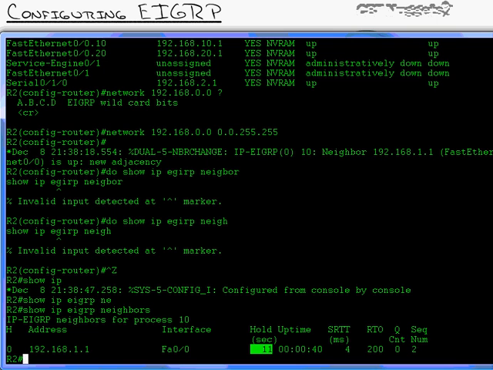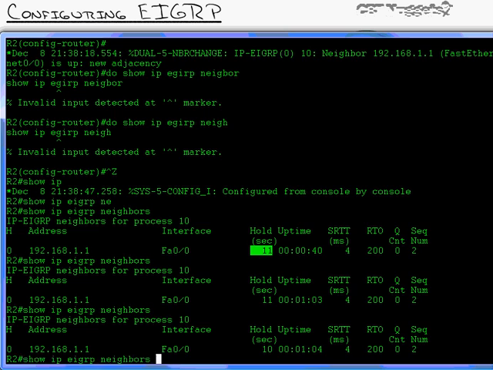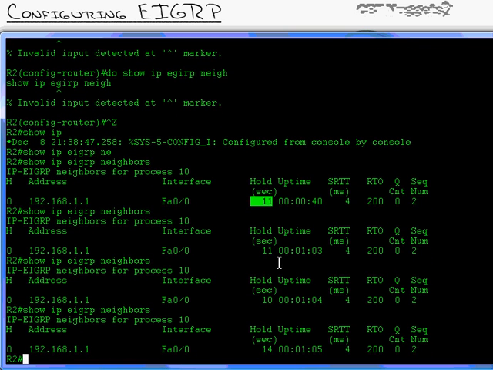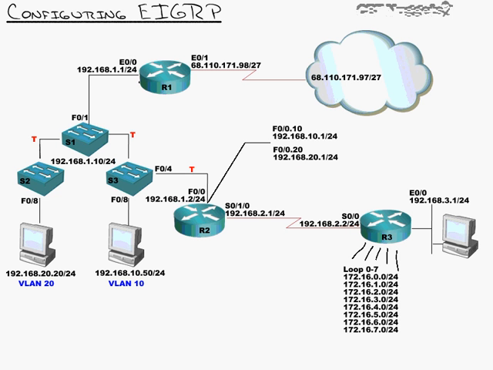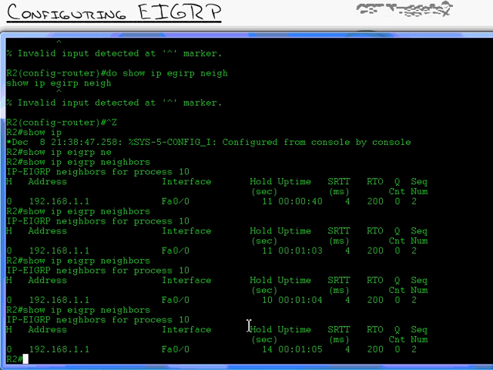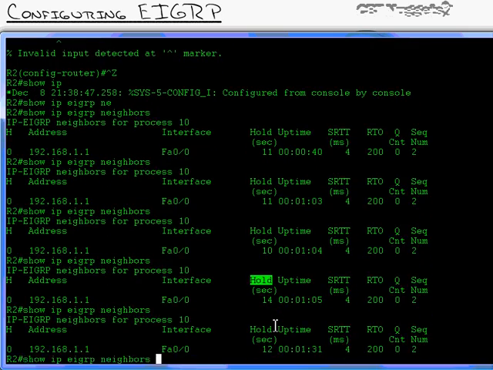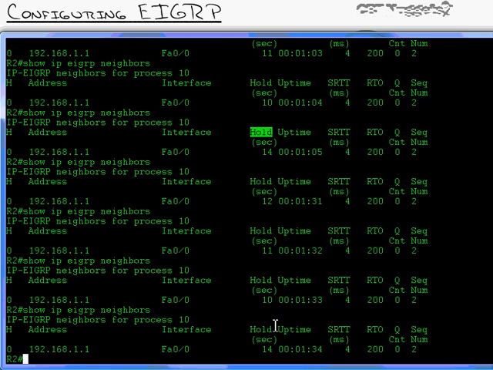By default, EIGRP says hello once every 5 seconds. So if the neighbor stops saying hello for any amount of time, you notice the hold timer going 11 seconds, 10 seconds, oh, back up to 14. That's because this guy is saying hello once every 5 seconds. As soon as this guy receives a hello, it starts the countdown. It says, if I don't hear another hello from you in 15 seconds, aka hold down timer, you are considered dead and I will no longer use your routes. And that's why you should never, hopefully, see this hold timer go below 10. Because if it does, that means you're missing hellos. You see it go down to 10 and back up because it received another hello.